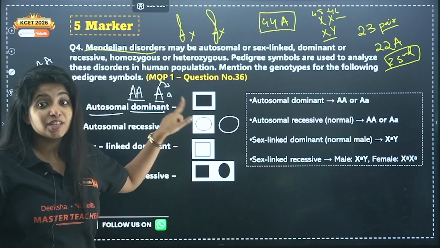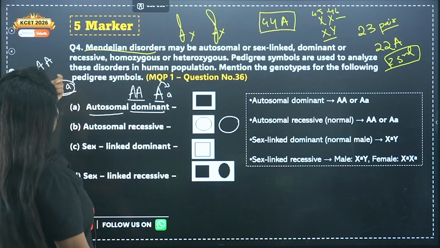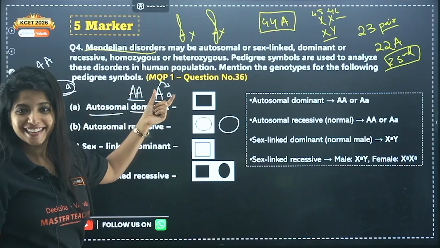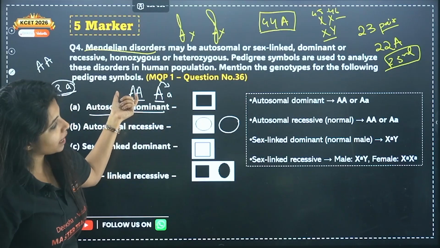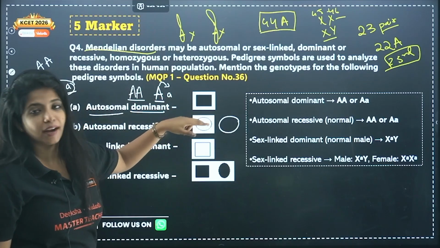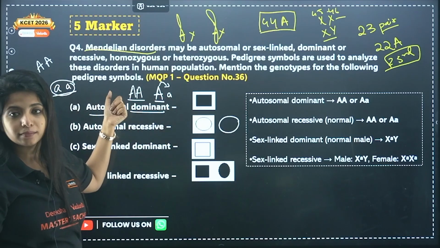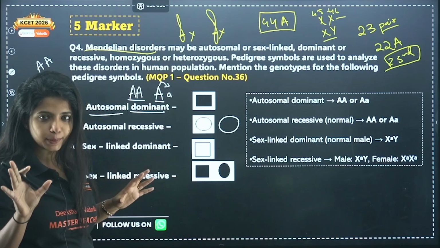So if she does not have it, my dear children, what should be her genotype? That is the question. Again, it can be either this or this. She should not have it, right? So again, the answer would be either this or this. If she was colored, that would mean she had the recessive condition, small a small a. Got it? I know it's kind of confusing, but you'll get it.